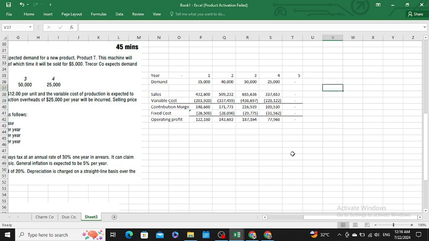Then, sir, we have to make a capital allowance schedule. So here is the year column. Then we write depreciation. Then, sir, we write tax benefit.